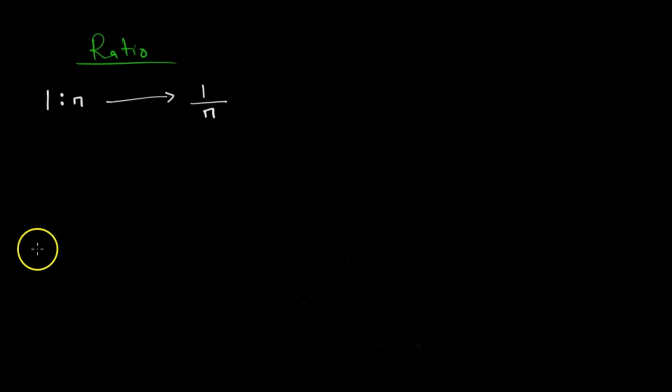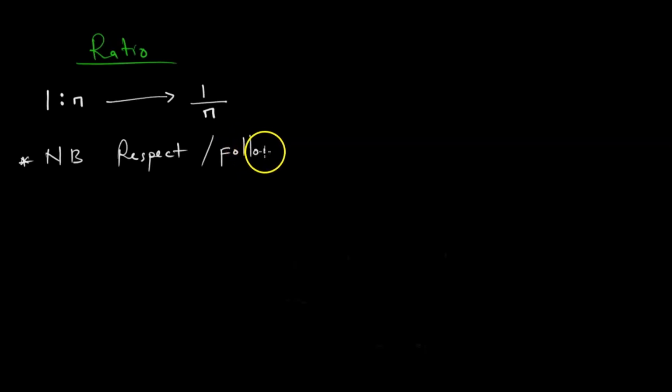Saka conversion iyi, what is important here is, take note of this, we have to respect kana kuti follow respective order, order of appearance. Since iri 1:n, zvinoreva kuti inofanirwa kuva 1/n. That is very important. I don't want to say anything here because I don't want to confuse you.